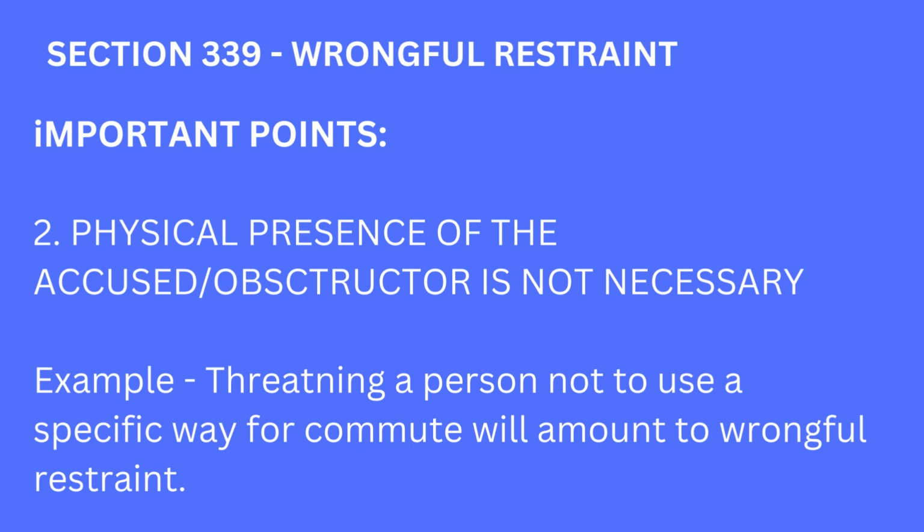Second, physical presence of the accused is not necessary to obstruct the way. The offense can be committed even when the obstructor is not present. For example, if a person threatens another person not to use a particular way for his commute, it will amount to wrongful restraint, because even though there is no obstruction on the way, the person will not use the way because of fear of threat.